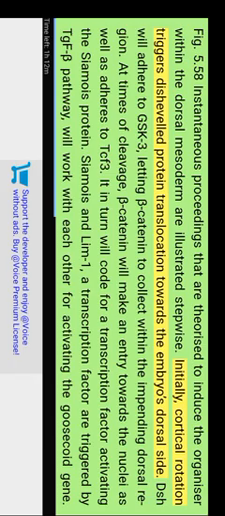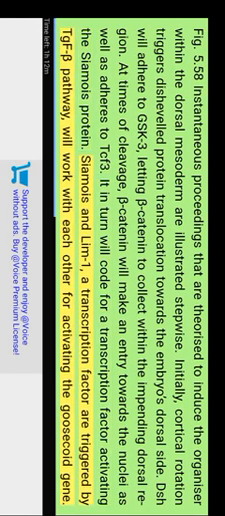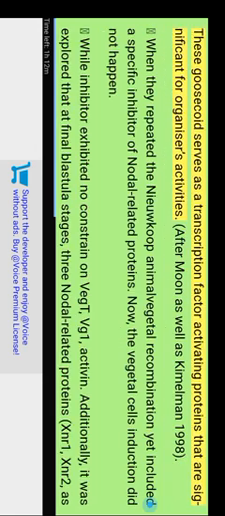Initially, cortical rotation triggers Disheveled protein translocation towards the embryo's dorsal side. DSH will bind GSK3, letting beta-catenin collect within the impending dorsal region. At the time of cleavage, beta-catenin enters the nuclei and binds to TCF3. It encodes a transcription factor activating the Siamois protein. Siamois and Lim1, a transcription factor triggered by the TGF-beta pathway, will work together to activate the goosecoid gene. Goosecoid serves as a transcription factor activating proteins that are significant for organizer activities. After Moon and Kimelman 1998.